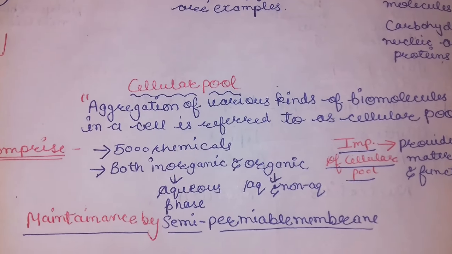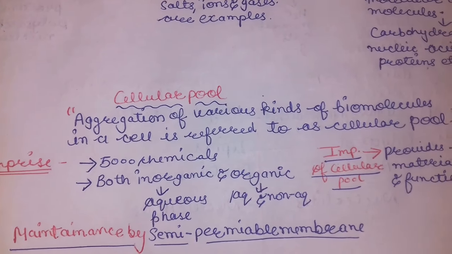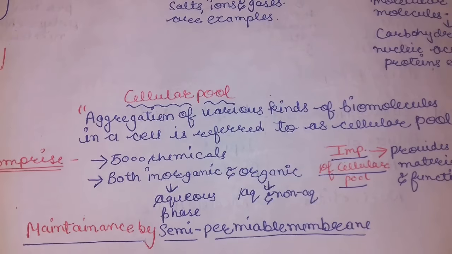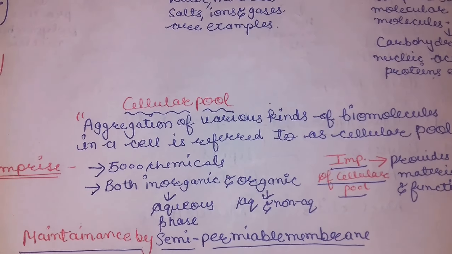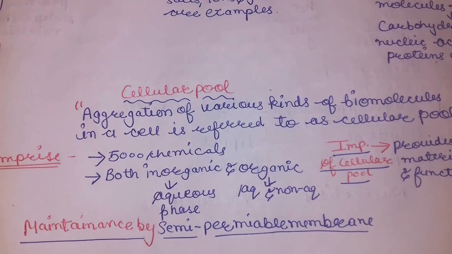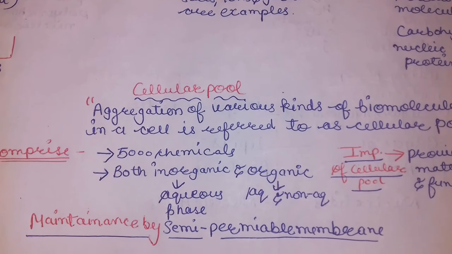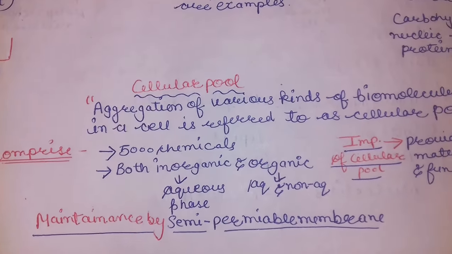and the maintenance of the cellular pool is due to the semi-permeable membrane, as the elements can be transferred through it from the inside of the cell to the outside of the cell.